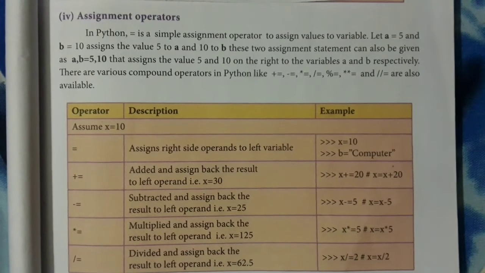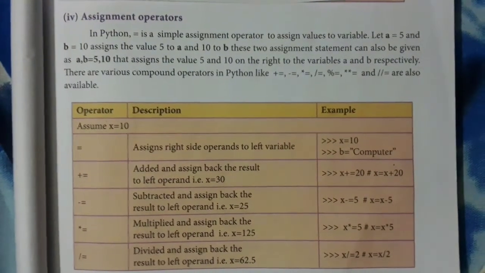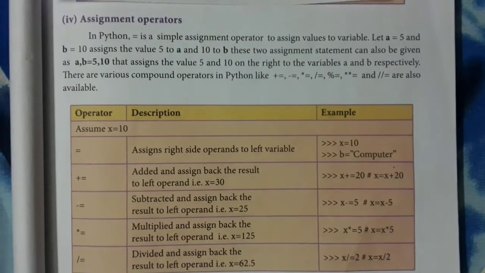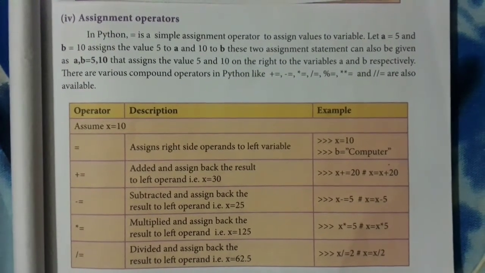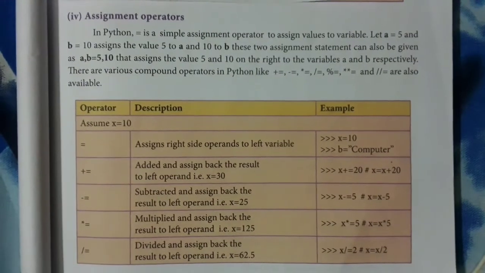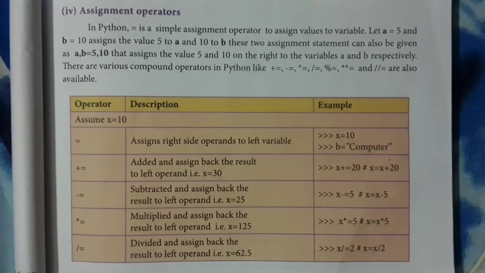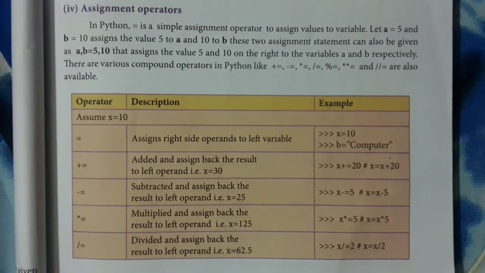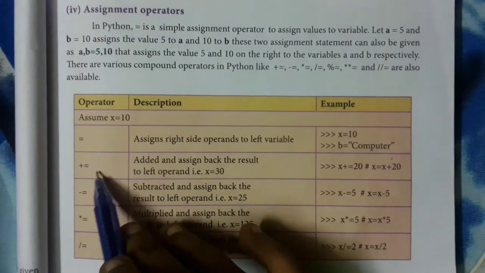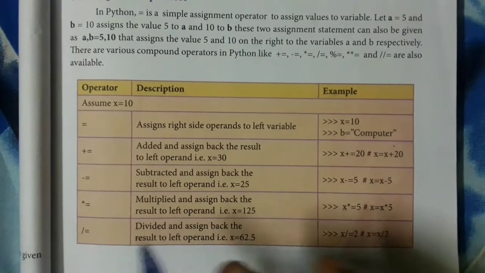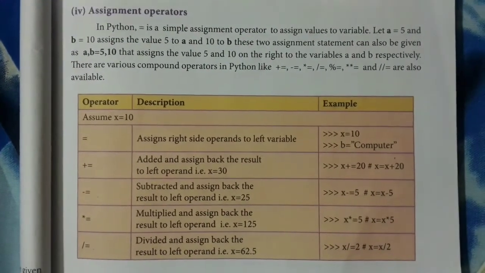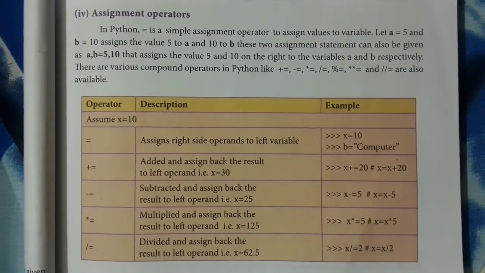Assignment operator is the operator which is used to assign a value. We have only one assignment operator, that is equal to. Example, x equal to 10. This assignment operator can be joined with the arithmetic operator also, that is plus equal to, minus equal to, asterisk equal to, slash equal to. So only one assignment operator, that is the equal to sign.